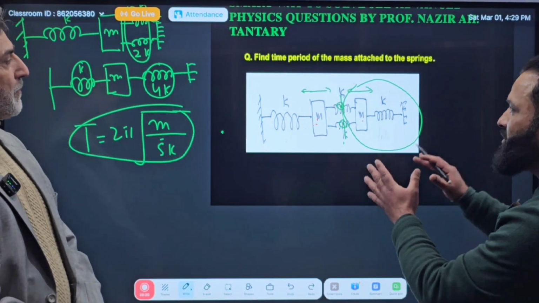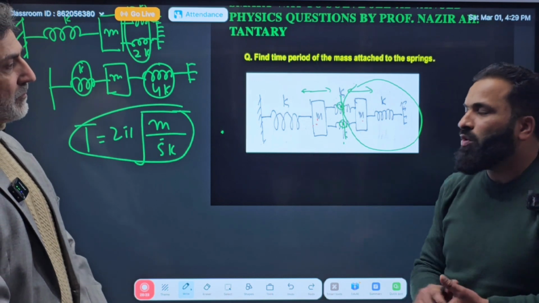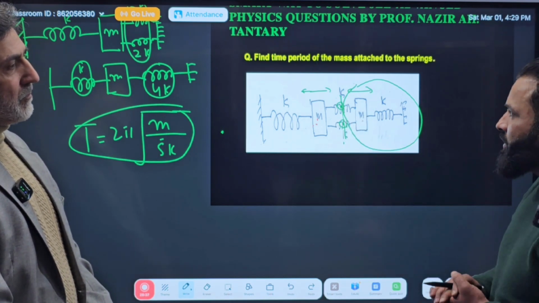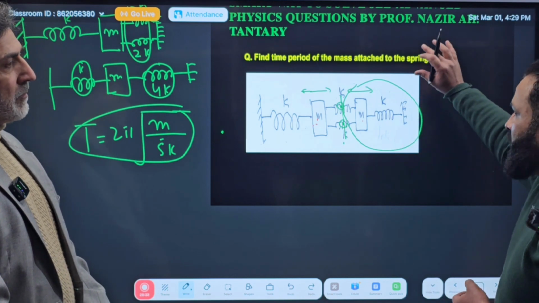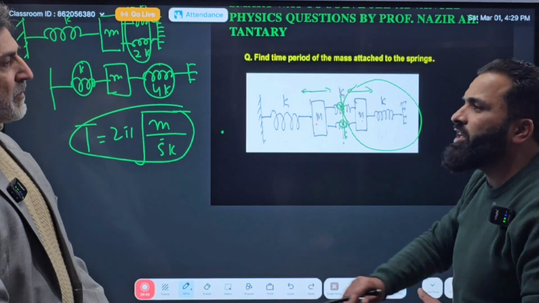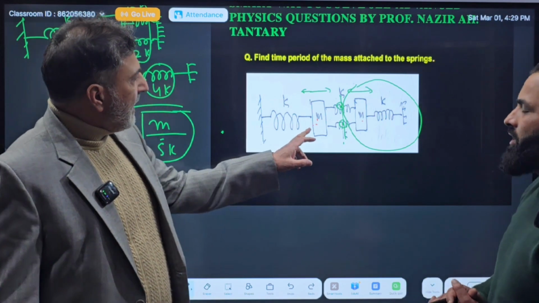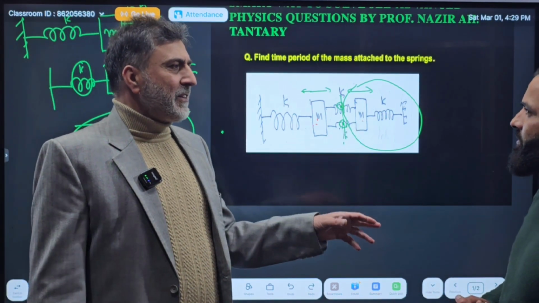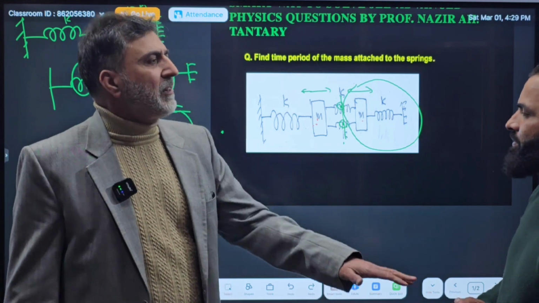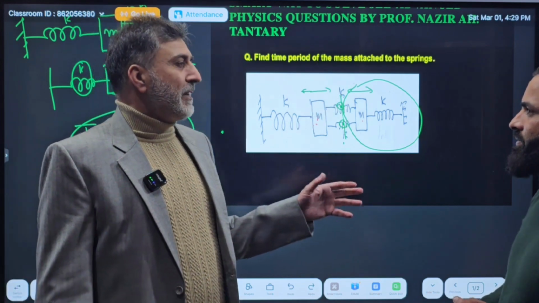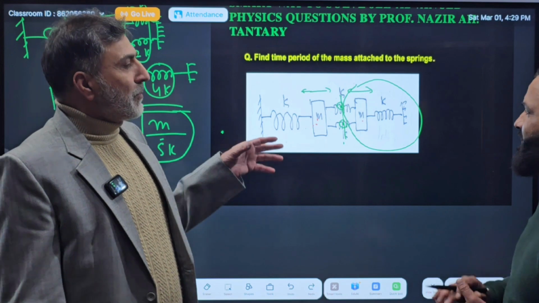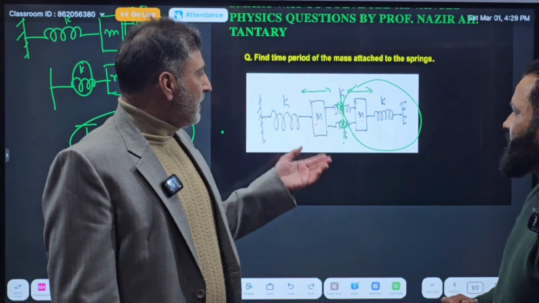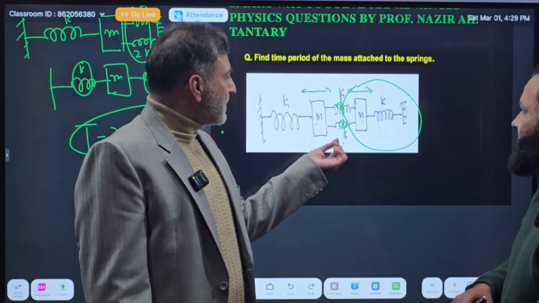Sir, I have seen online that many teachers explain this. Many teachers all over India have explained this question, but with very long calculations. They write the basic equations for this mass and this mass. When they write basic equations, definitely the analytics will extend. And they are engineers, they know more mathematics. They are doing most of the things through mathematical calculations, and physics people will try to do things just by applying their mind.